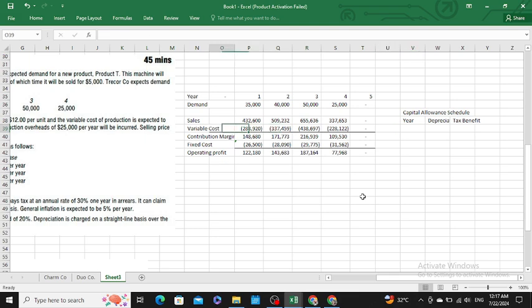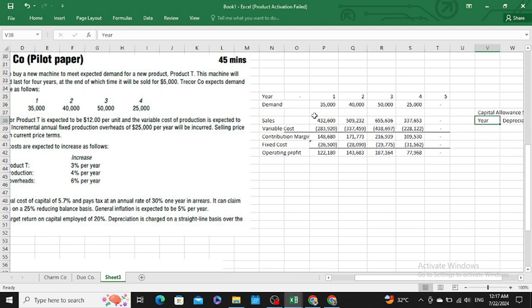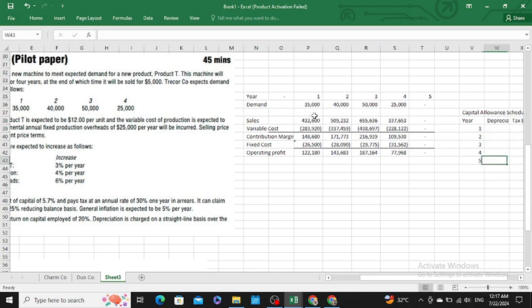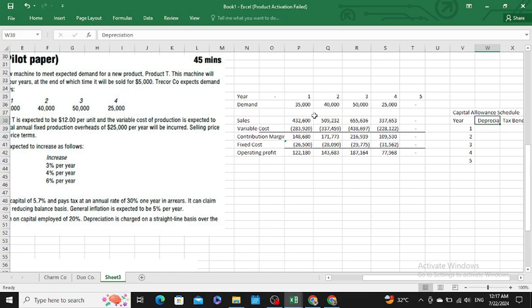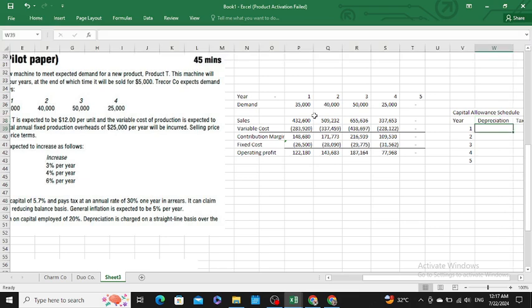Okay, sir. We have a cost of rupees 250,000, and we also have a scrap value of 5,000. So we have 5 years: 2, 3, 4, 5 here. Then depreciation for the first year would be the amount of the machine, 250,000, into the reducing balance method at the rate of 25%.